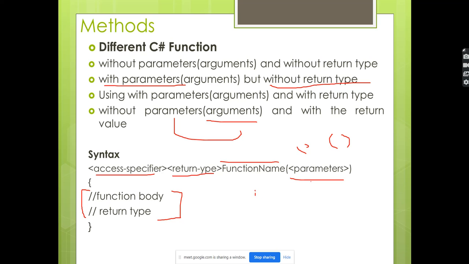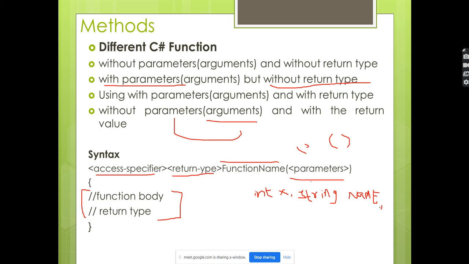Like you can pass an integer x, comma. It has to be separated by a comma. String name. By using the comma, we can pass any number of parameters.